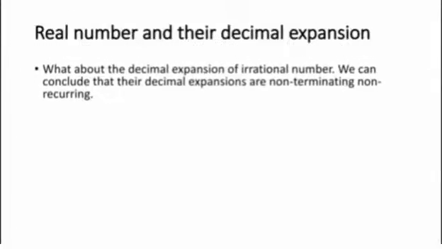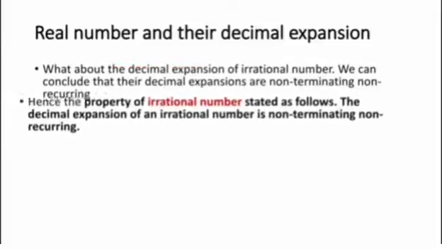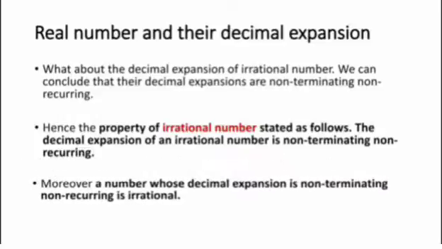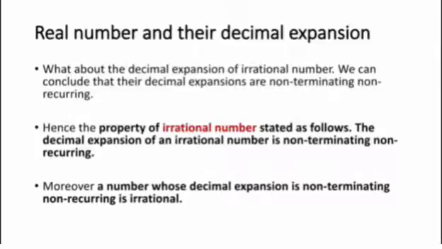And what about the decimal expansion of an irrational number? We can conclude that their decimal expansions are non-terminating, non-recurring. Hence, the property of irrational numbers is stated as follows. The decimal expansion of an irrational number is non-terminating, non-recurring. Moreover, a number whose decimal expansion is non-terminating, non-recurring is irrational.